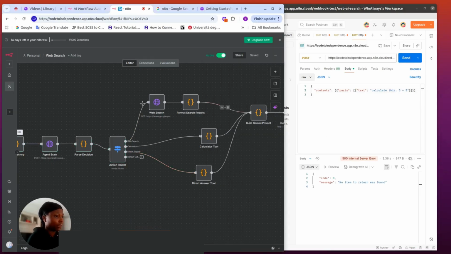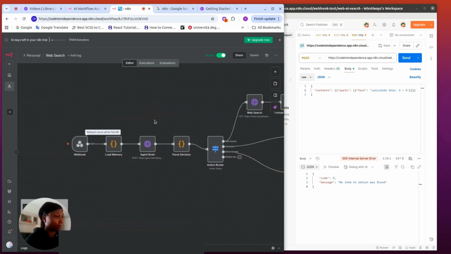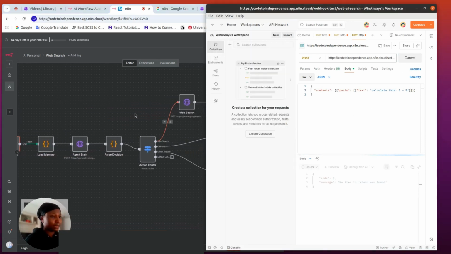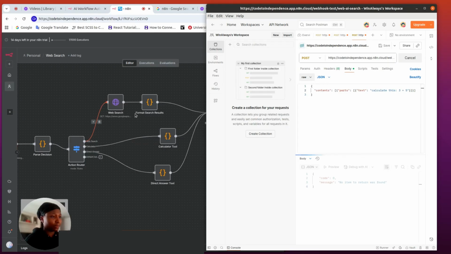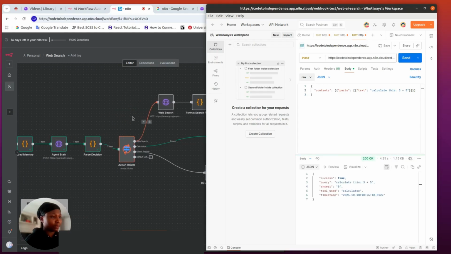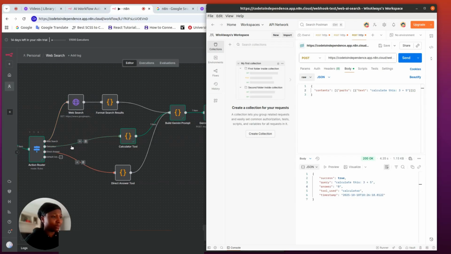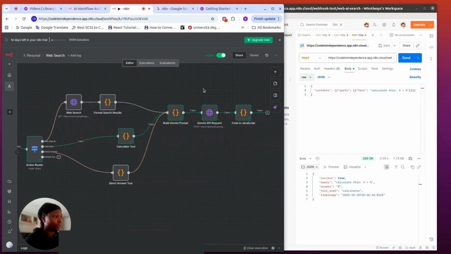Okay, now let's ask a calculator type of question, which means that the first error we got was mainly because of our format. Because in our code, we said it should expect content, it should expect parts. We're searching for all these in order to get our text. Let's play with it and see if we're going to get a calculator response.